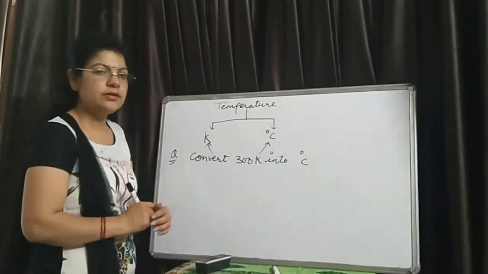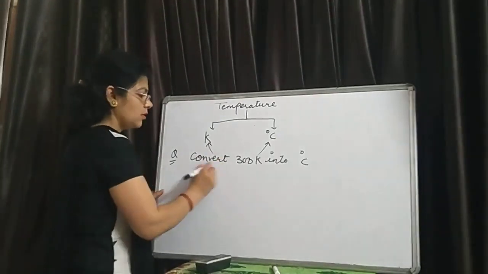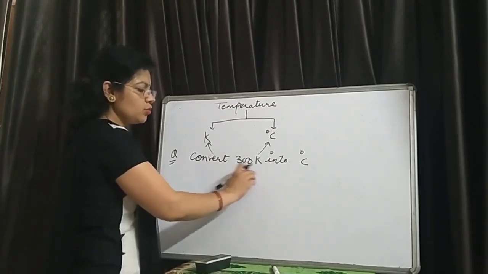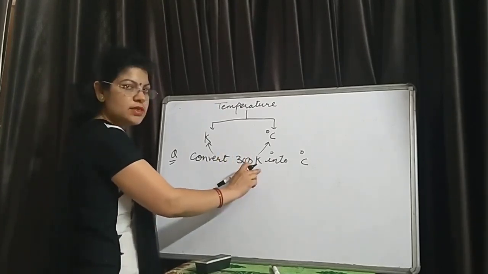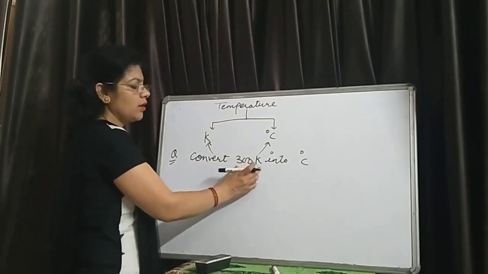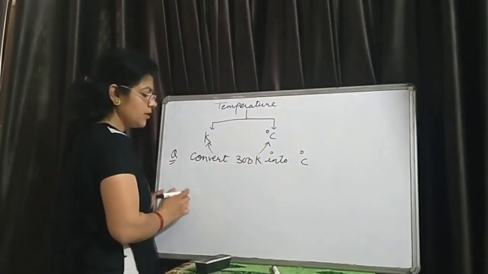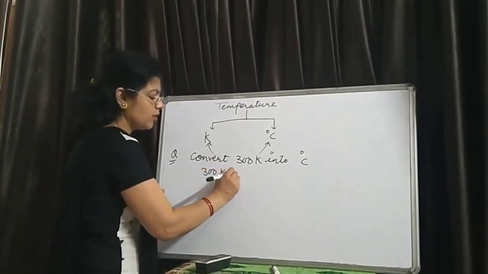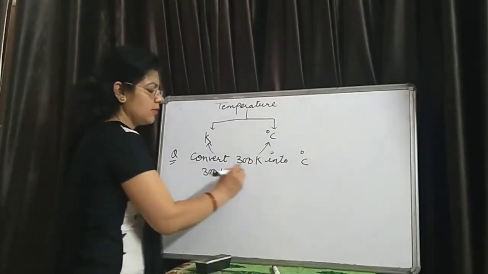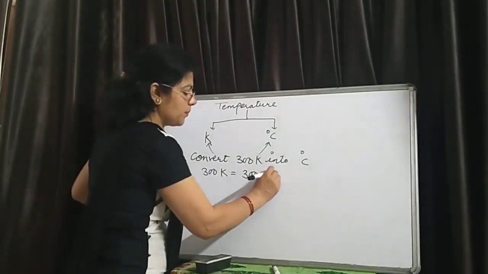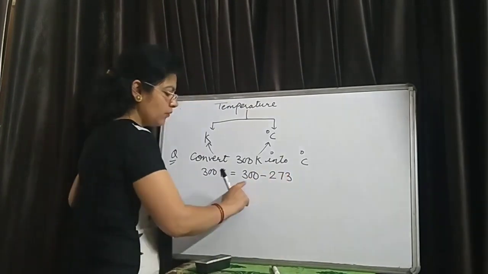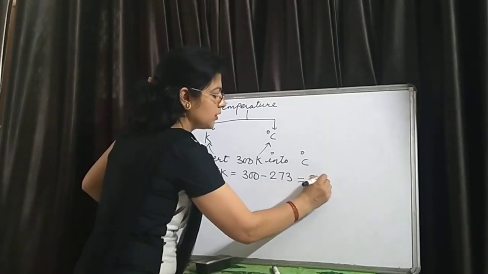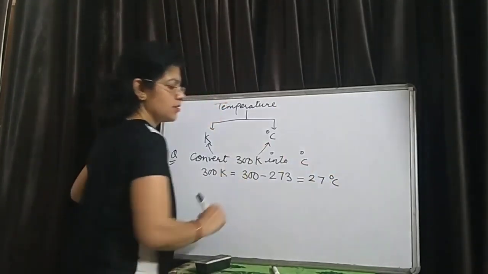How do we convert it? By subtracting 273 from this Kelvin value, we can easily convert the Kelvin scale into degrees Celsius. So we subtract 273 from 300 and it comes out to be 27 degrees Celsius.